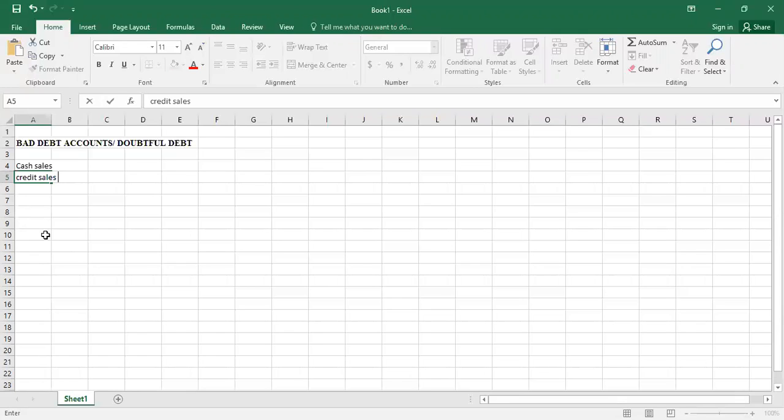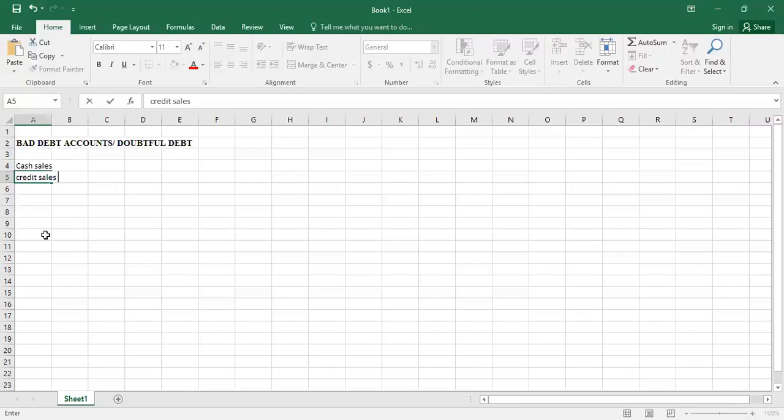Let's suppose there's a credit sale of rupees 1 lakh, and the customer said he will pay in a week, but in that week maybe he will not pay. There are numerous reasons due to which you may not receive payment for credit sales you have made to your customer. So it will be a loss for a business.